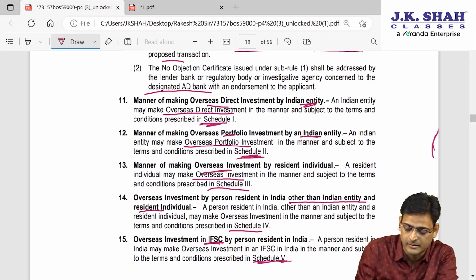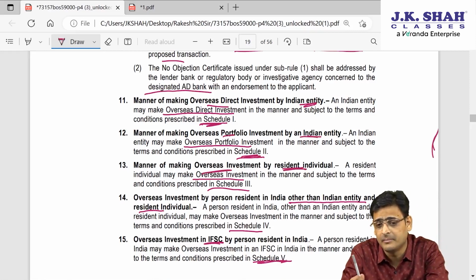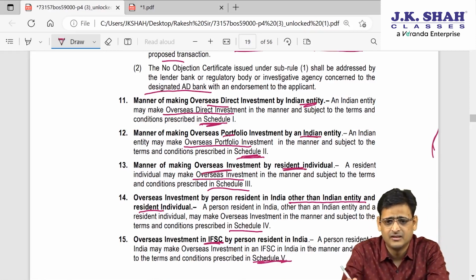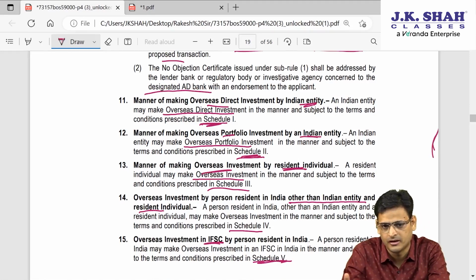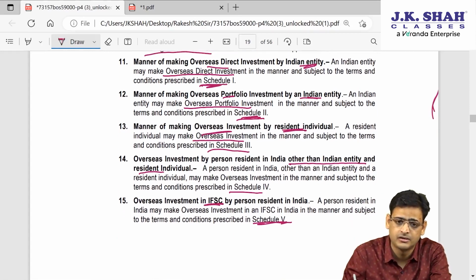If overseas investment is by a resident individual, now this is not an Indian entity, right? It is not a company, partnership firm, LLP, or body corporate. It is a resident individual, a natural person, and they want to make overseas investment. So that will be governed by Schedule 3.